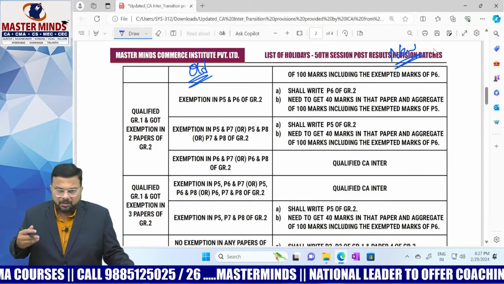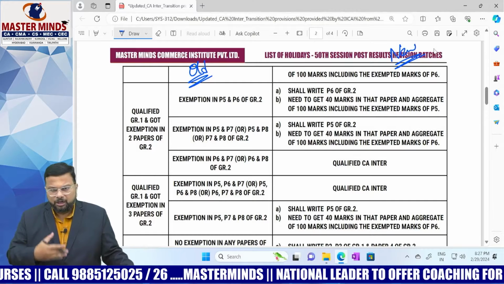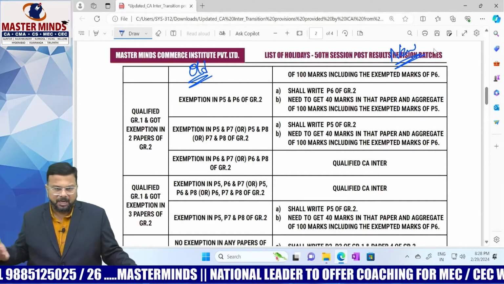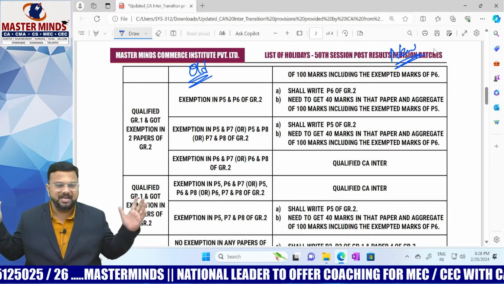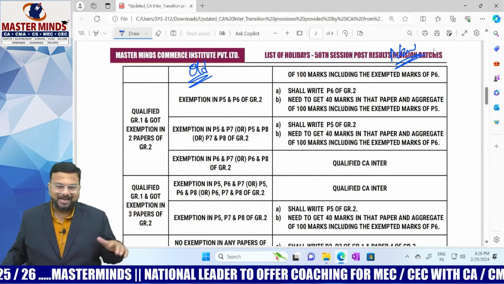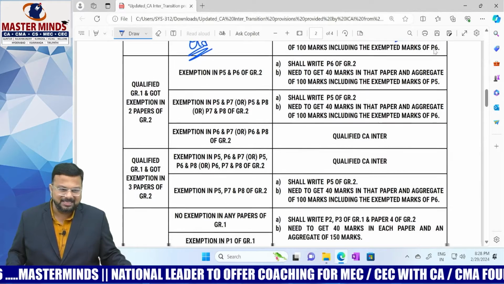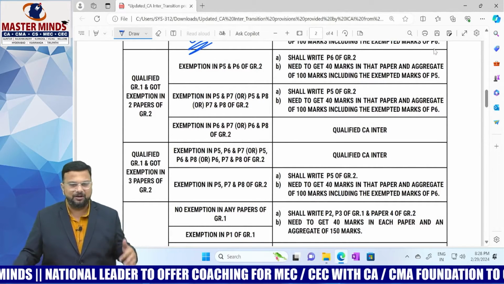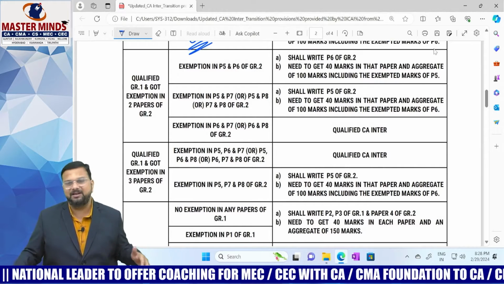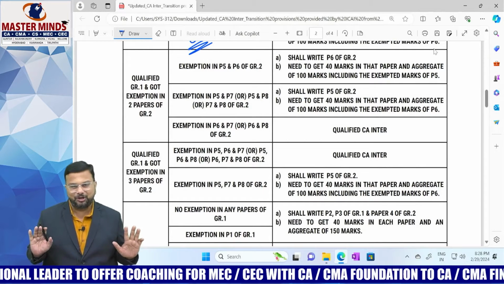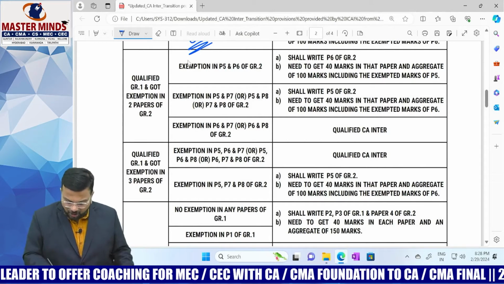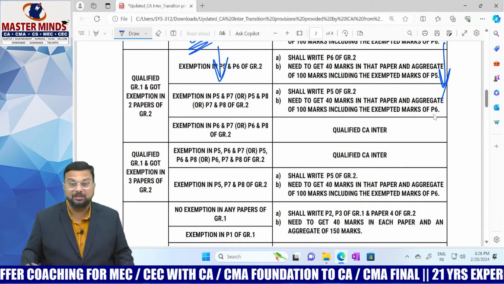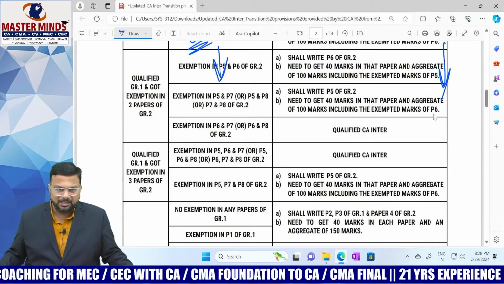Okay, now qualified group 1 and got exemption in paper 6 and paper 7, or paper 6 and paper 8 of group 2. That means you have qualified CA Inter. Okay, next, qualified group 1 and got exemption in 3 papers of group 2, that is exempted in paper 5, 6, 7, or 5, 6, 8, or 6, 7, 8, qualified CA Inter, no issues at all. Okay, as I said, this column is under old scheme and this is under new scheme. Am I clear? Next.